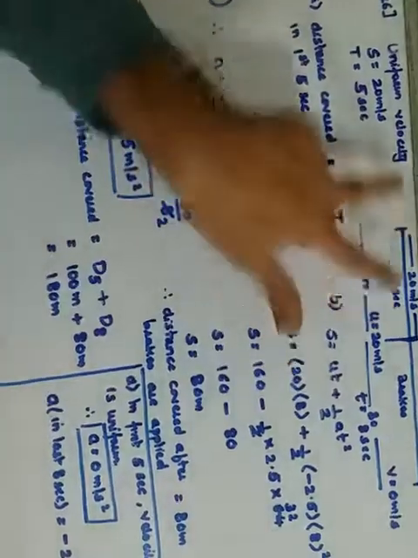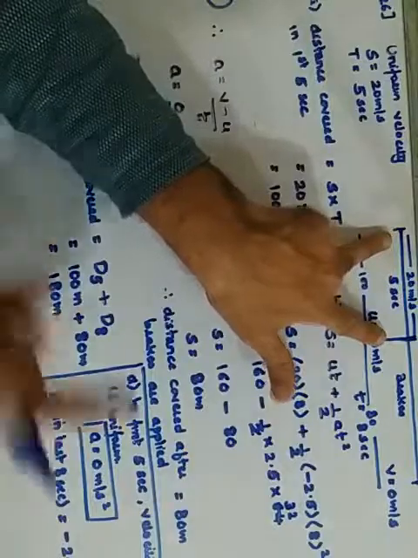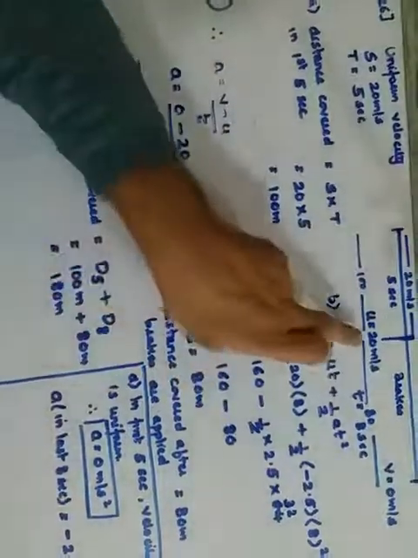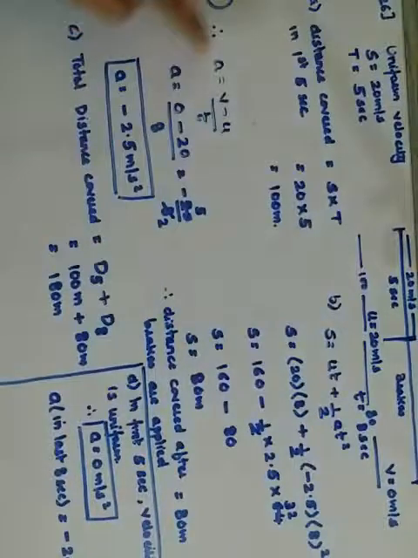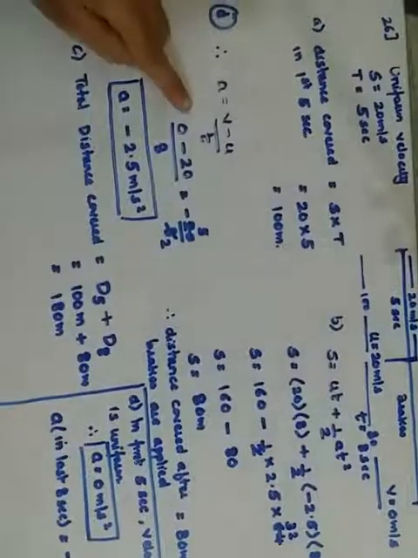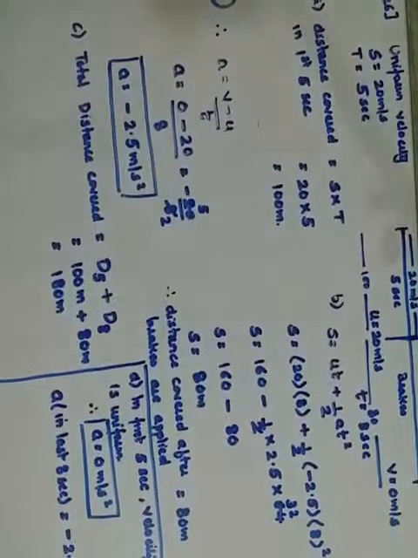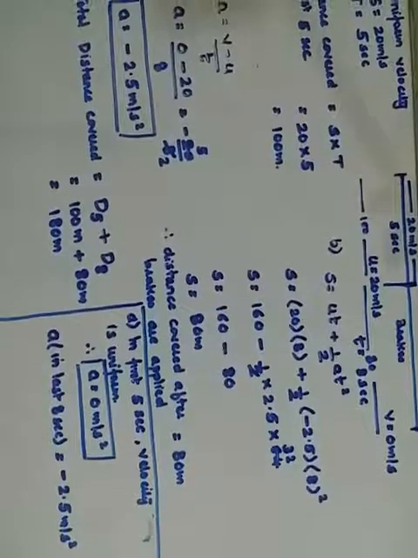Now, since the initial journey was with uniform velocity, that is, velocity here is 20 and here also 20, it means there is no change in velocity. When there is no change in velocity, your acceleration is always 0. But for the second part, u is different, v is different. So when u and v are different, we can get the acceleration, and that acceleration we have found over here. That is the second part of your D. That is, acceleration in the last 8 seconds becomes minus 2.5 meters per second square. Getting it? So this is your answer for the D part.